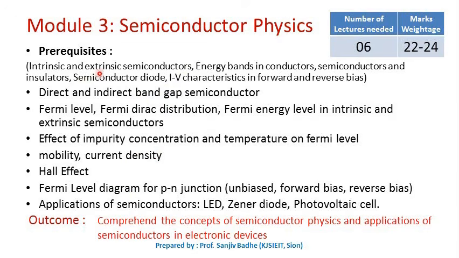In the beginning, we will discuss some of the prerequisites required, like how the energy bands are formed, what is intrinsic semiconductor, what is extrinsic semiconductor, the energy bands in conductors, semiconductors and insulators. Semiconductor diode also we will discuss, IV characteristics in forward bias, reverse bias also we will discuss whenever required. Then we will define what is direct gap semiconductor and what is indirect gap semiconductor.